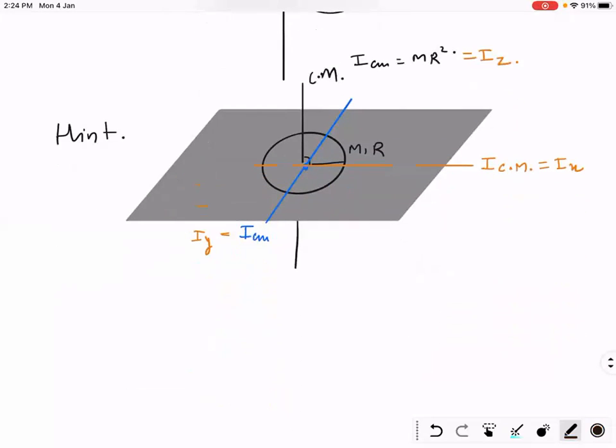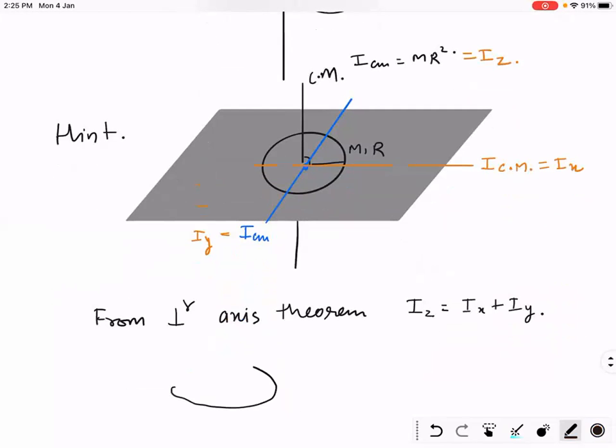Now let's apply the perpendicular axis theorem. Tell me what can we write? Can I write IZ is equal to IX plus IY? IX and IY are in the same plane. Do you remember this?